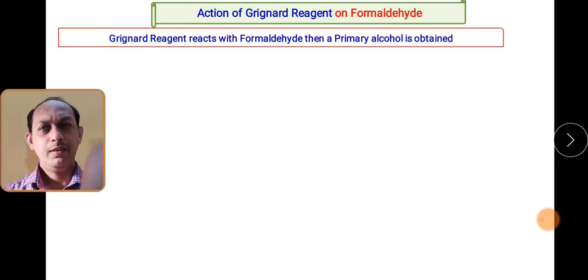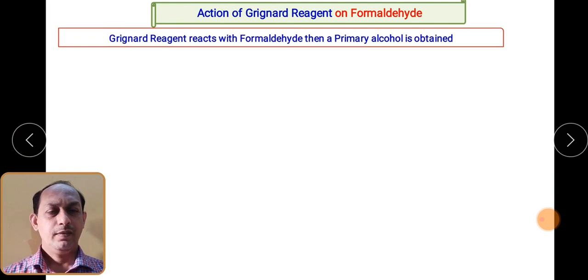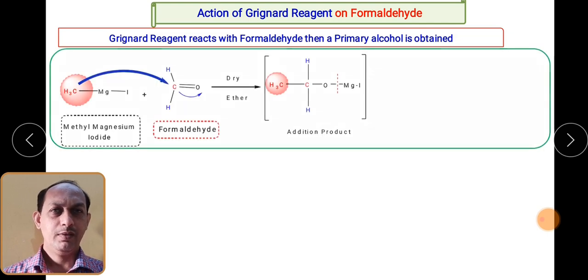Now we'll see one by one the action of Grignard reagent on aldehydes and ketones. First we will see the action of Grignard reagent on formaldehyde. Remember, when Grignard reagent reacts with formaldehyde, it gives a primary alcohol as the main product. Remember, formaldehyde will give you only primary alcohols. Let us see the example. We have taken formaldehyde, having the formula H-C double bond O-H.